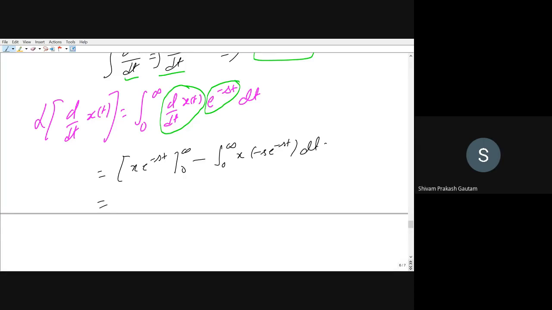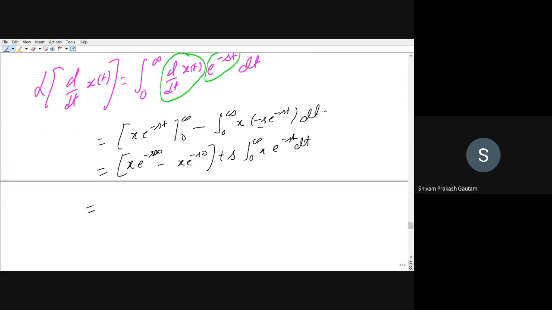So this will be equal to x e to the power minus s infinity minus x e to the power minus s into 0, minus this, and this minus s comes to the front, so this will be plus s integral from 0 to infinity of x e to the power minus st dt. So what is e to the power minus infinity?